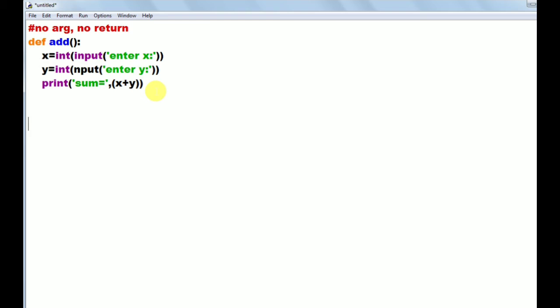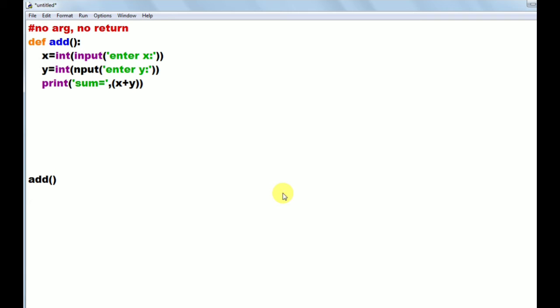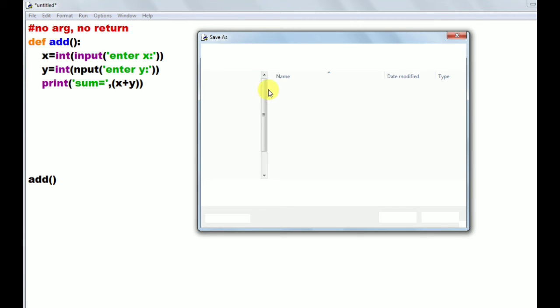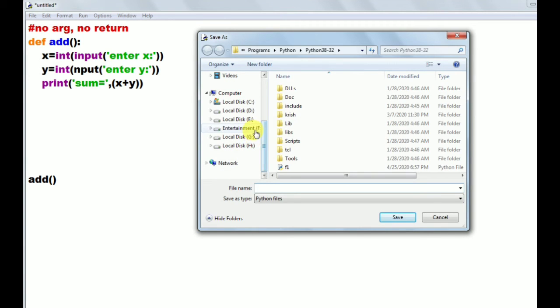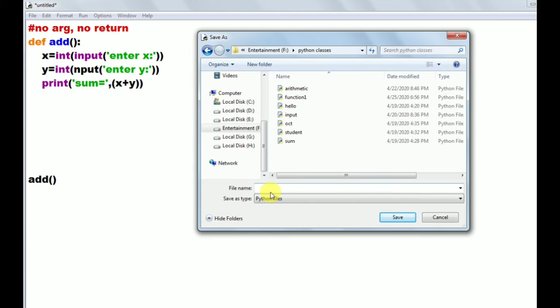Okay, now I want to call this function from here. To call the function I am writing simply add. Okay, now I want to run this program. I am pressing F5. That is asking to save the program. I am clicking on OK. Now it is displaying the save as dialog box. I am saving our program in F drive, in the folder Python classes, with the name function 2.